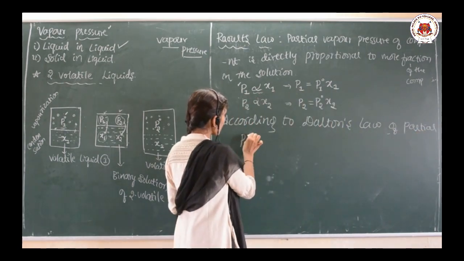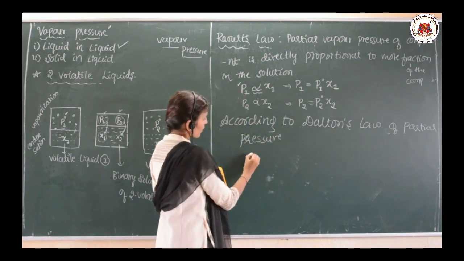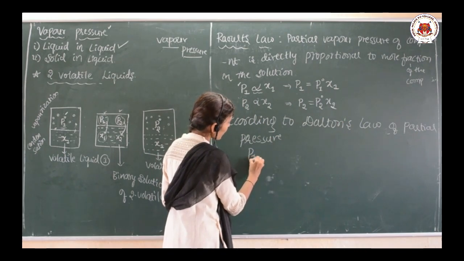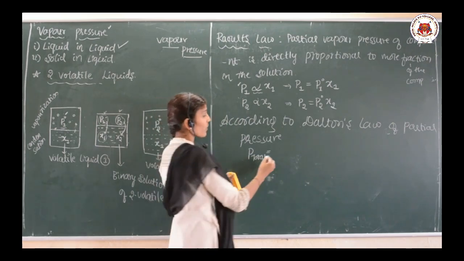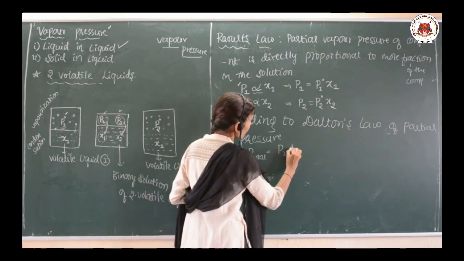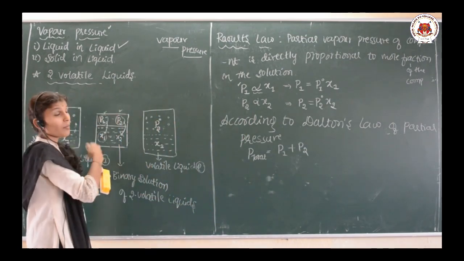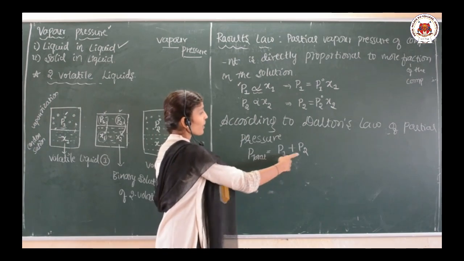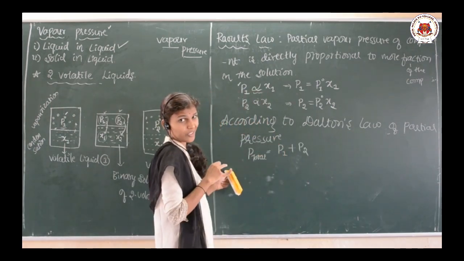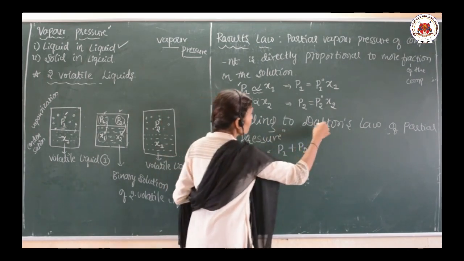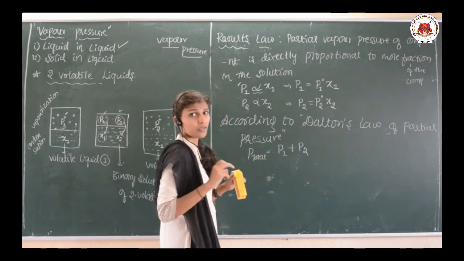According to Dalton's law of partial pressure, P total equals P1 plus P2. You have already studied Dalton's law of partial pressure in your first PUC, so I will directly write P total equals P1 plus P2.